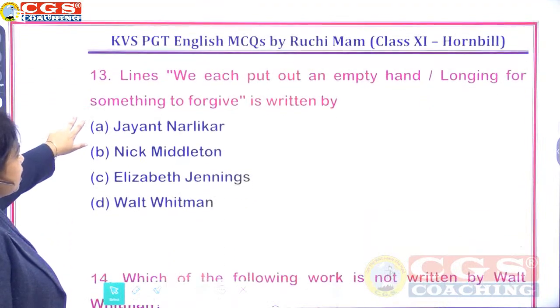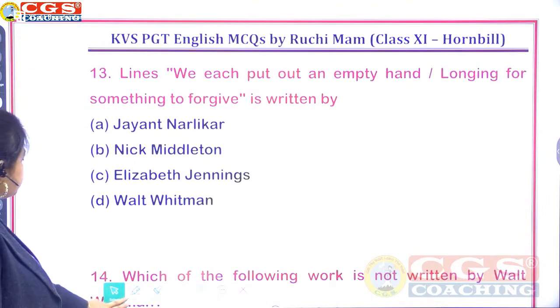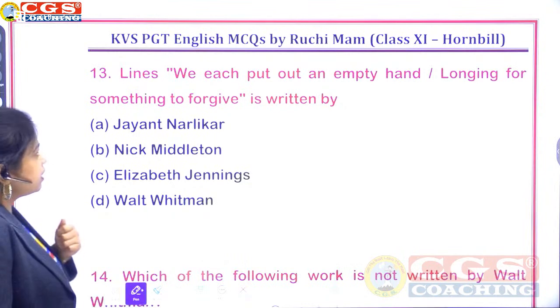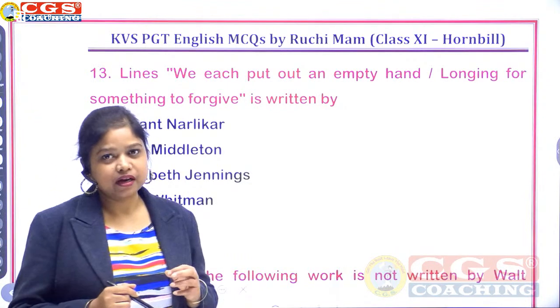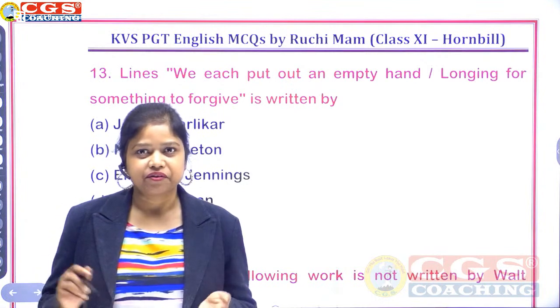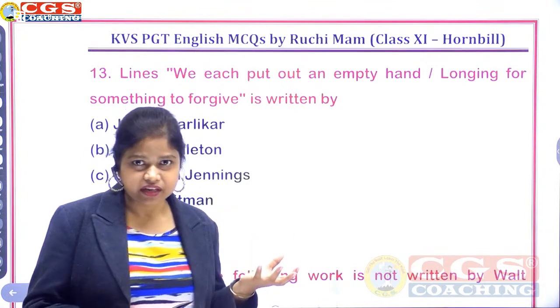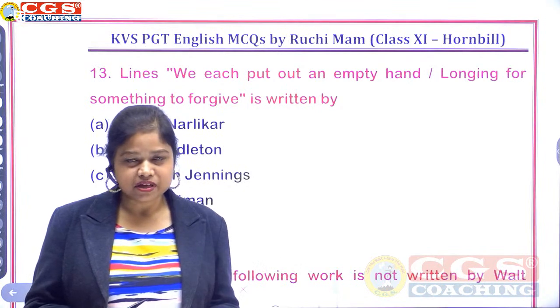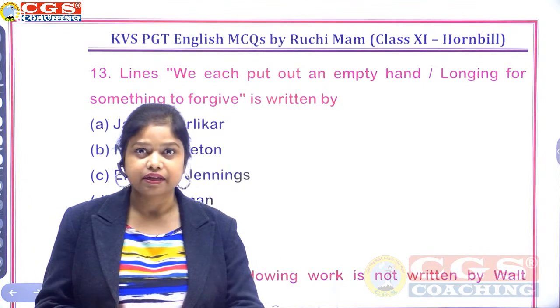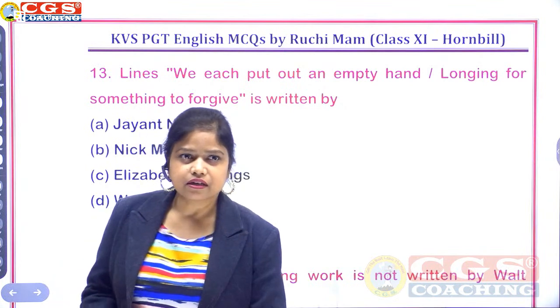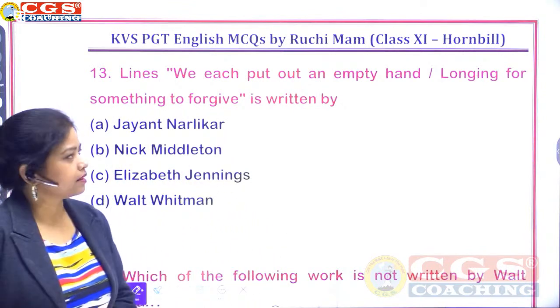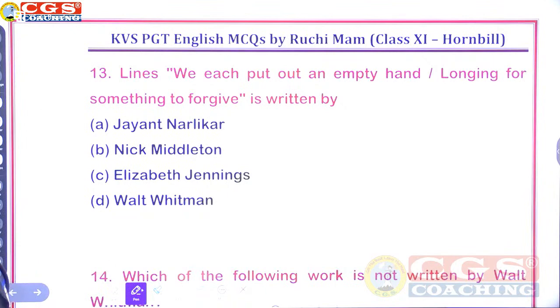"Lines we each put out on empty hand, longing for something to forgive" is written by... So indirectly, we are asking who is the writer or the poet. The line from the poem is given here, but the name of the chapter is not mentioned, and the question focuses on who has written these lines. We each put out an empty hand longing for something to forgive is written by Jayant Narlikar, Nick Middleton, Elizabeth Jennings, or Walt Whitman. Question number 13.